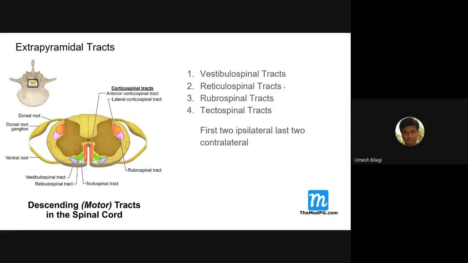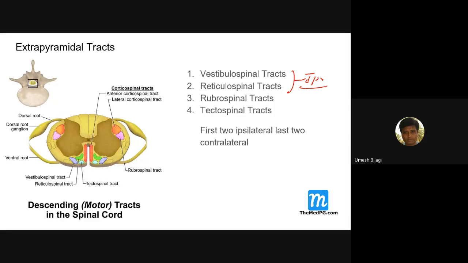Are there any corticospinal tracts which go down ipsilaterally? Around 95% will cross, but some do come down ipsilaterally. They are there, the interspinal tracts come ipsilaterally. Similarly, here these two tracts go ipsilateral.